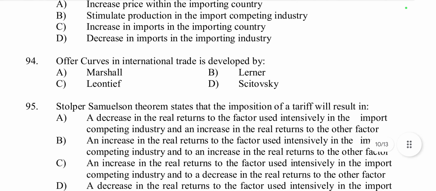Then question number 94, offer curves in international trade were developed by Marshall, Lerner, Leontief or Haberler? Offer curve in international trade was developed by Alfred Marshall. So option A is the right answer. Offer curves were first developed by economist Alfred Marshall, and they are used to illustrate how a country is willing to trade different quantities of goods at various relative prices.